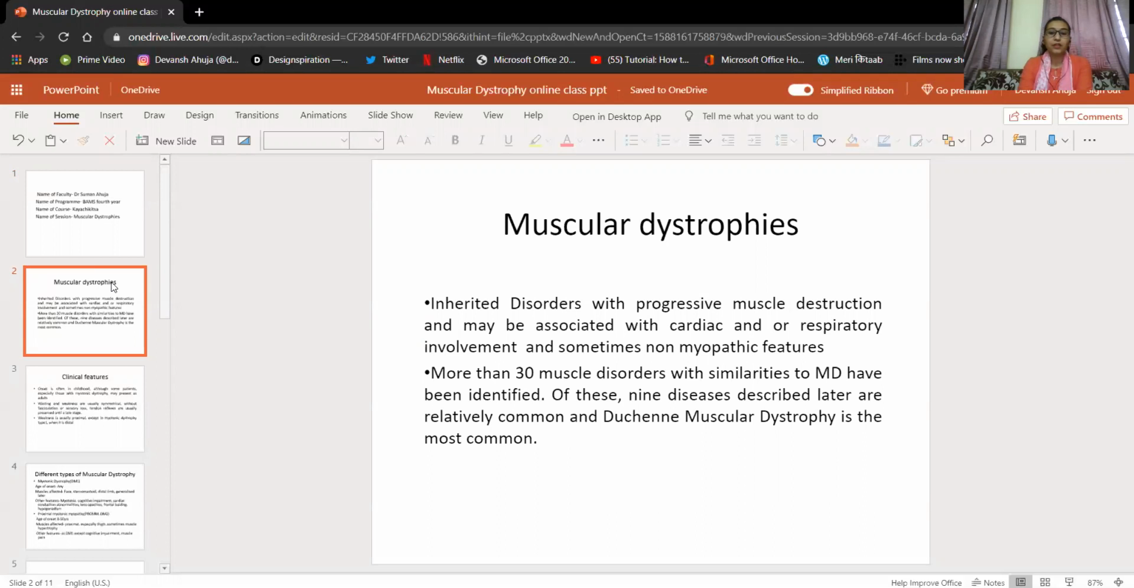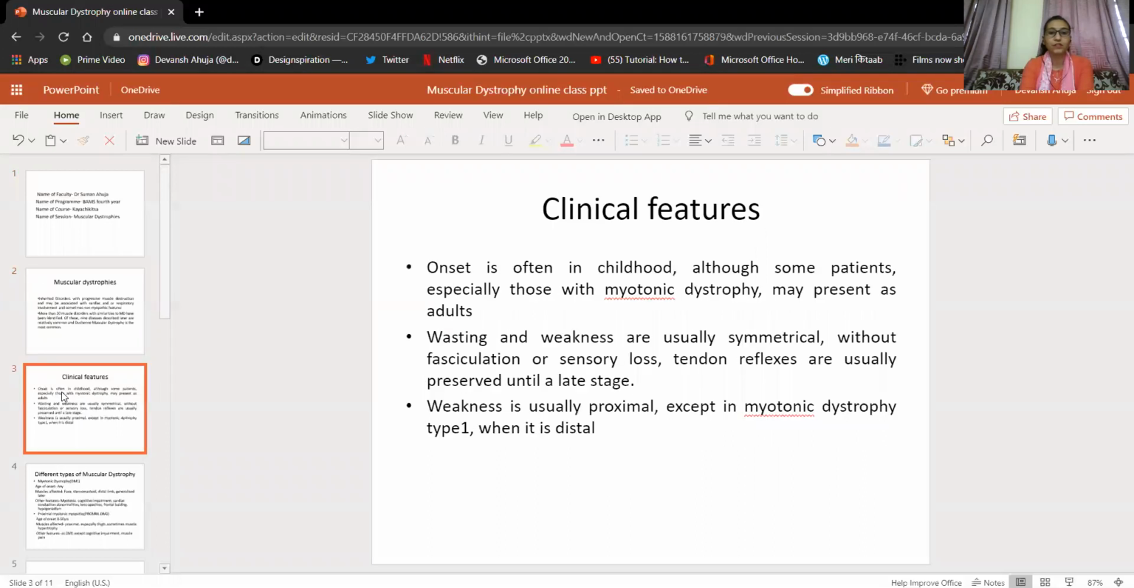Among them, Duchenne muscular dystrophy is the most common muscular dystrophy which has been found. If we see the general clinical features, muscular dystrophies usually start in the childhood period. Although some patients, especially those with myotonic dystrophy, may present in the adult age group. So myotonic dystrophy is one of the types of dystrophies that I will describe later.